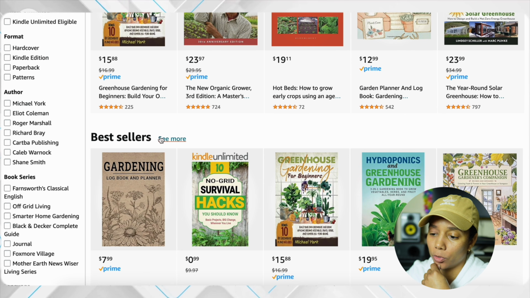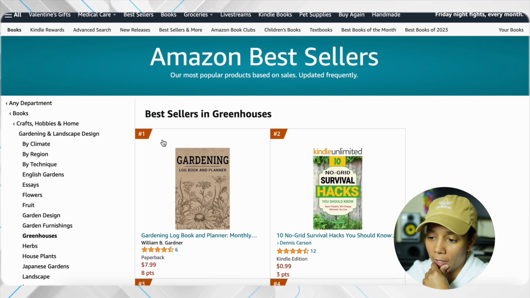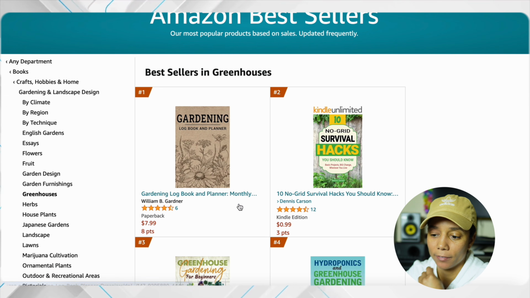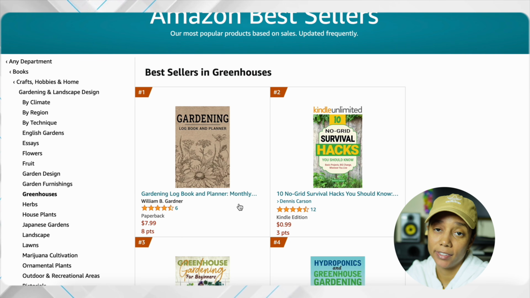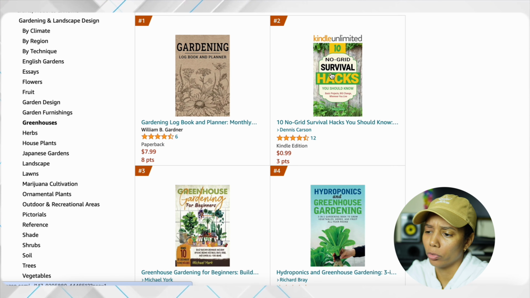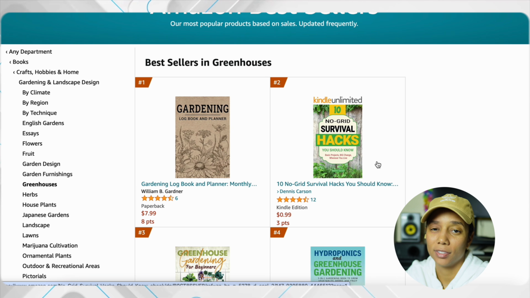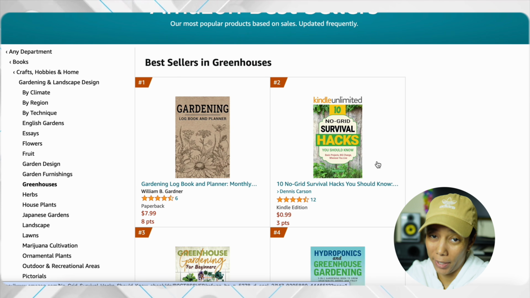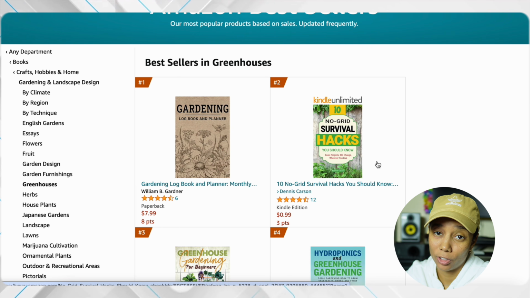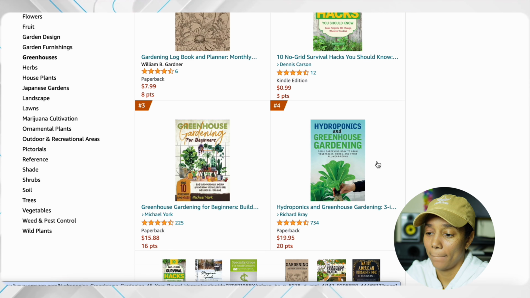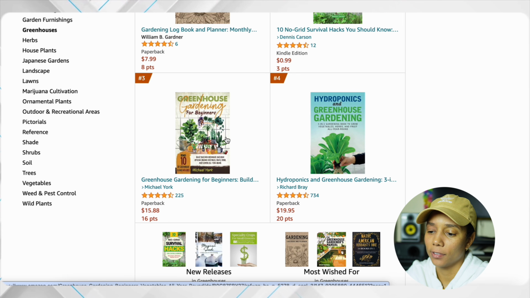So the best sellers for greenhouses, let's see. Gardening, logbook, and planner. Y'all, this is a low content book and it is #1 in greenhouses. That is incredible. #2, no grid survival hacks. No grid survival hacks is in greenhouses. That is a big green flag to make this book, y'all. Greenhouse gardening for beginners. There we go.